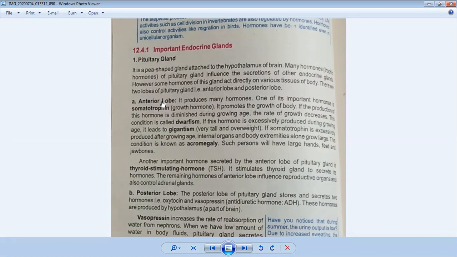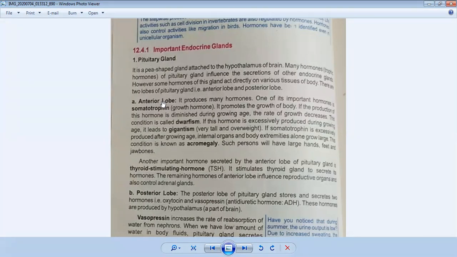It produces many hormones. The first hormone it produces is called somatotrophin. What is the function of somatotrophin? One of its important hormones is somatotrophin, which is the growth hormone, responsible for how the body of a person begins to grow. Its function is to promote the growth of the body.